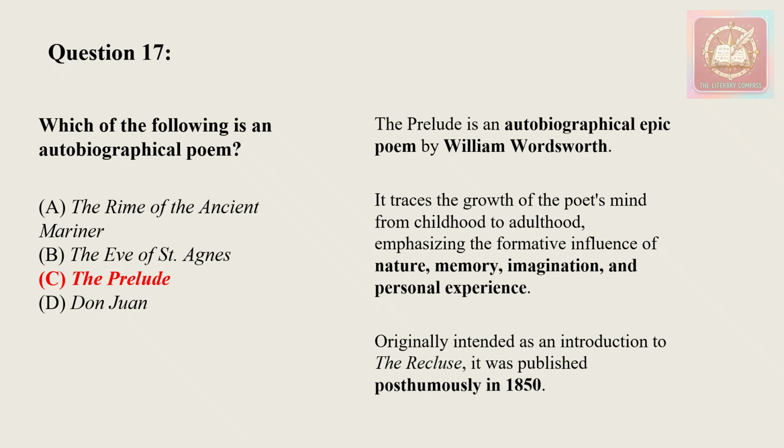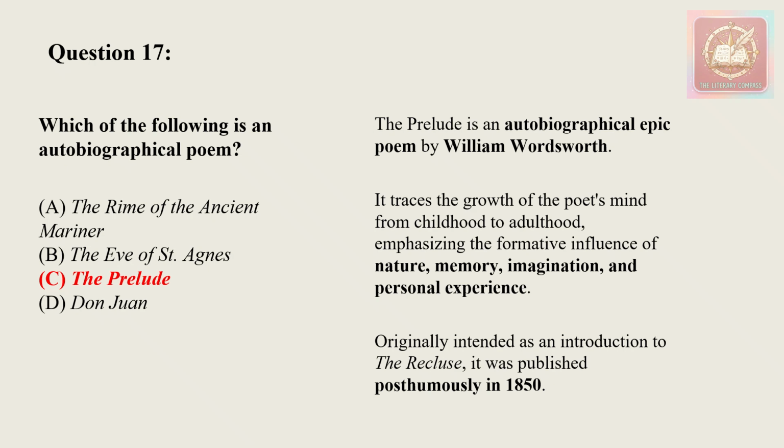Then we have Rime of the Ancient Mariner. This is a narrative poem by Samuel Taylor Coleridge, which tells the supernatural tale of a mariner who kills an albatross and suffers spiritual punishment before attaining redemption. So it is not autobiographical.